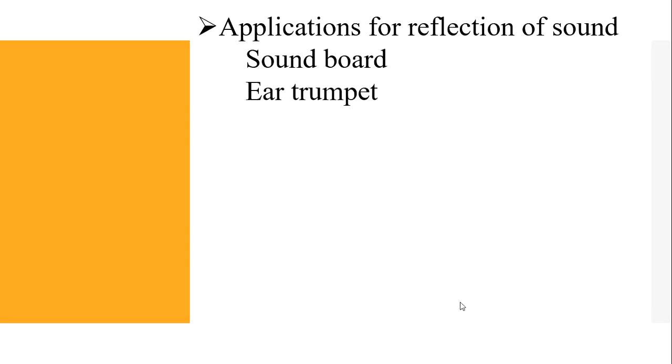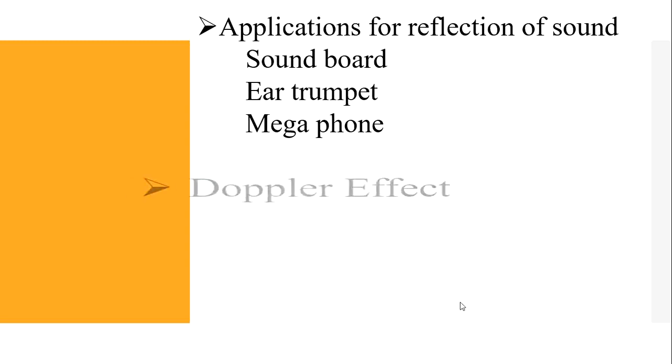Ear trumpet. Ear trumpet is a hearing aid which is useful by people who have difficulty in hearing. Megaphone. It is a horn-shaped device used to address a small gathering of people.